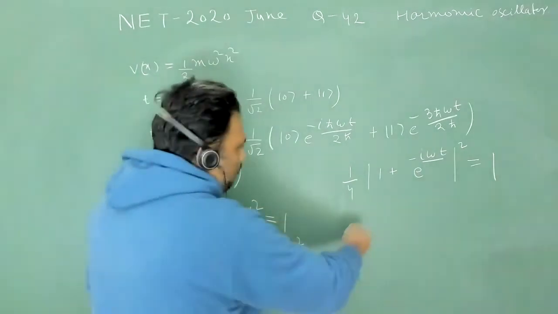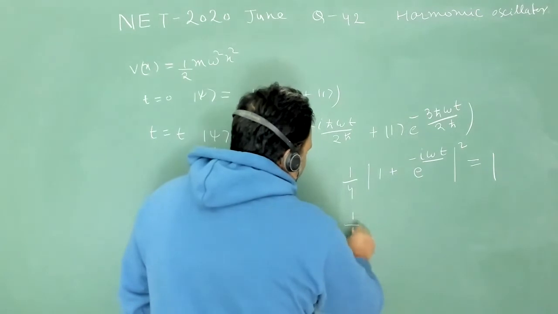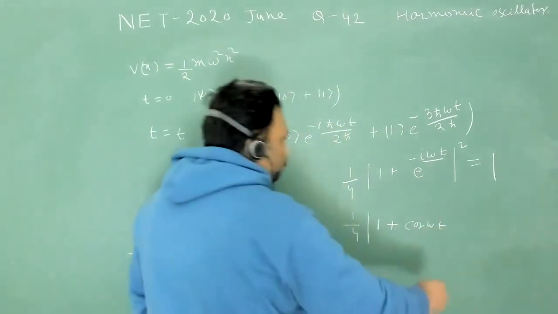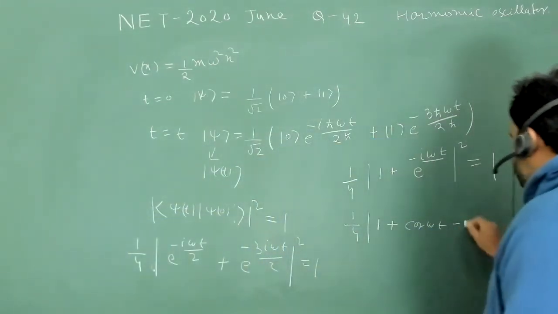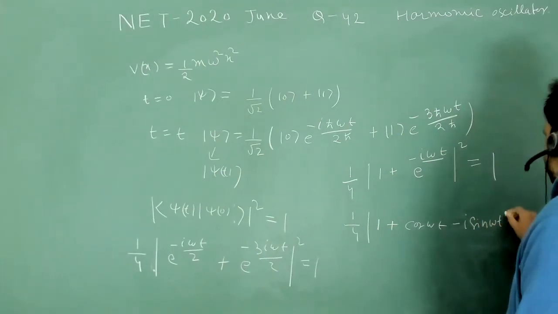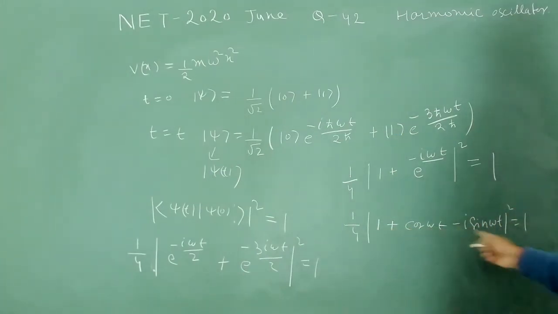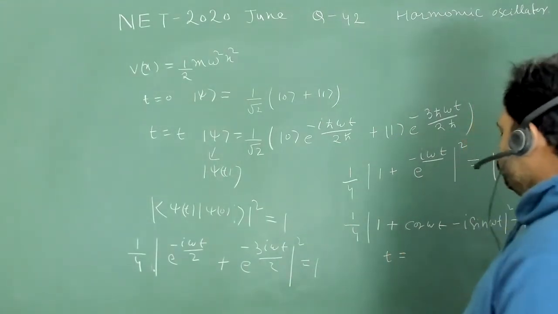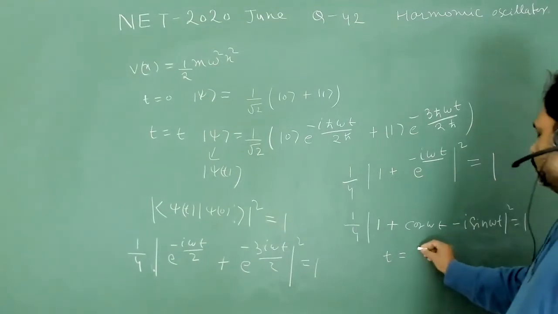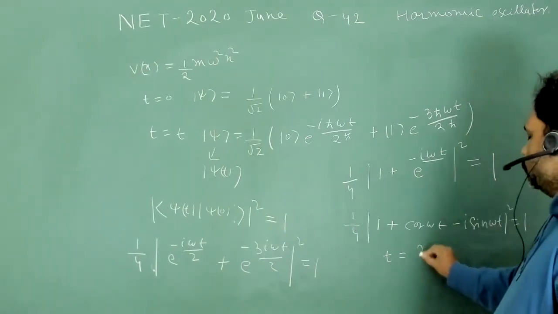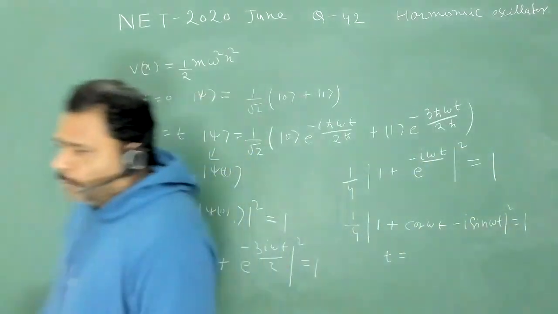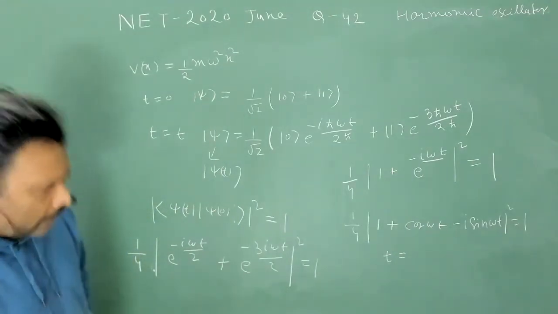So we can write this as 1 upon 4, times the mod square of 1 plus cos omega t minus i sine omega t, equal to 1. Now you can collect the real part and the imaginary part, and from here I can get the value of t. Let us try to calculate this.